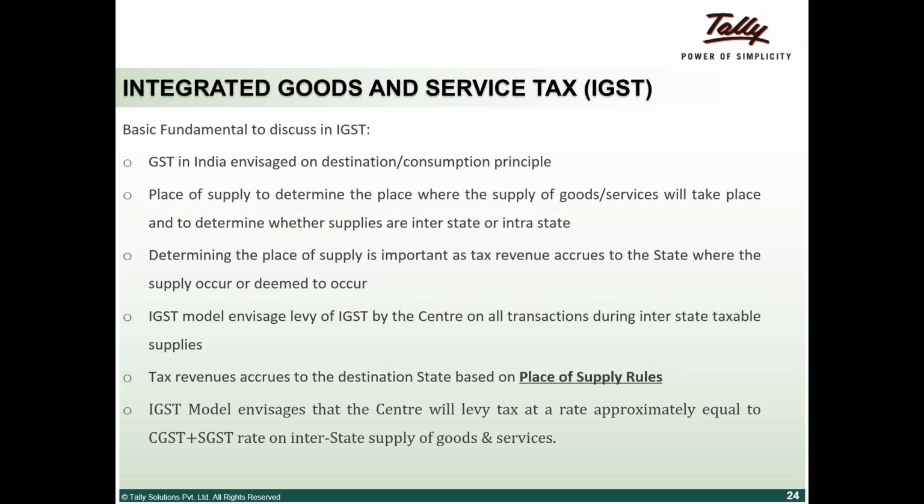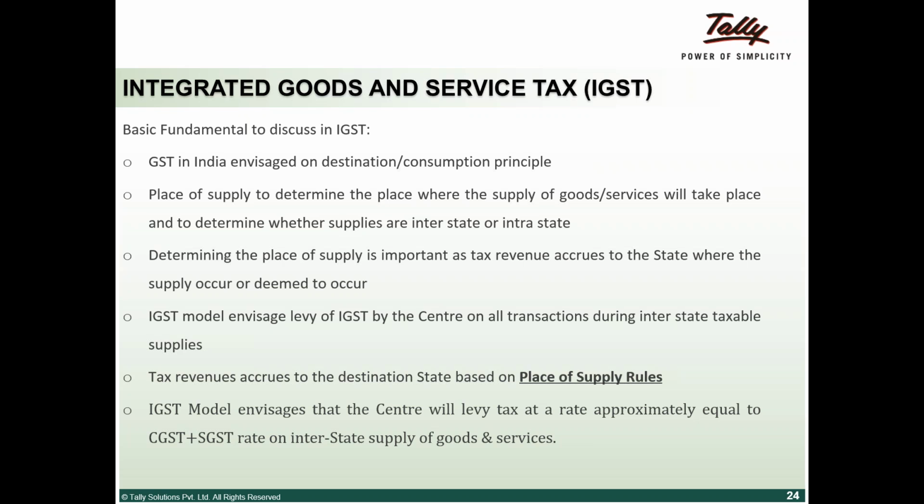So of that 18 rupee tax, 9 rupees will be credited to Tamil Nadu, and 9 rupees will be kept by the central government. Since this was supplied into Tamil Nadu, this 9 rupees goes to Tamil Nadu's kitty.